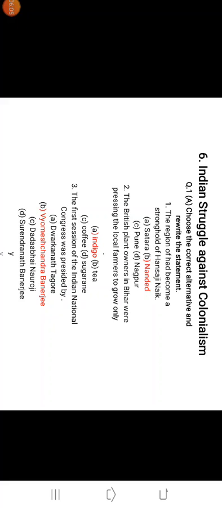Okay, so there can be objectives like the first one, which is given in your textbook. The region of dash had become a stronghold of Hansaji Naik. Here the answer is Nanded. I have given the answer in red color. Then next, the British plant owners in Bihar were pressing the local farmers to grow only indigo is the correct answer.